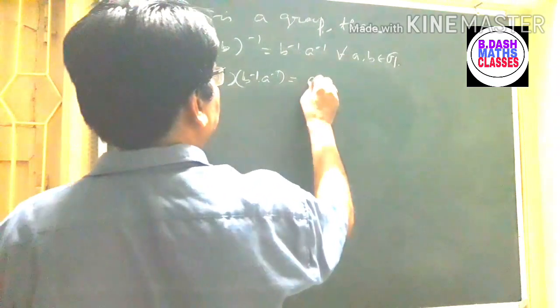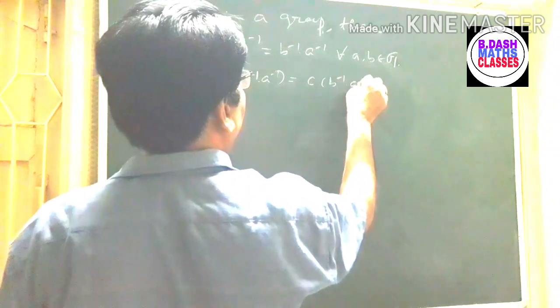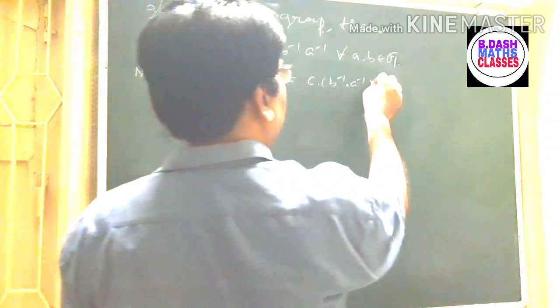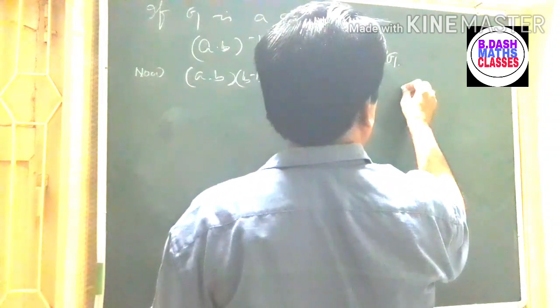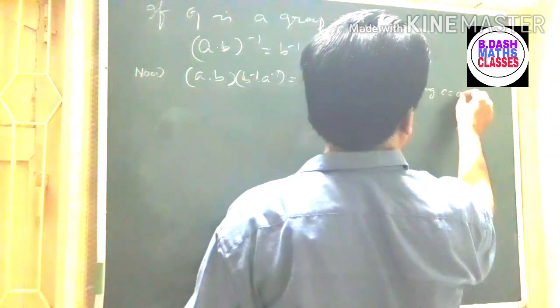This is equal to C into B inverse A inverse, where we are taking C is equal to A into B.